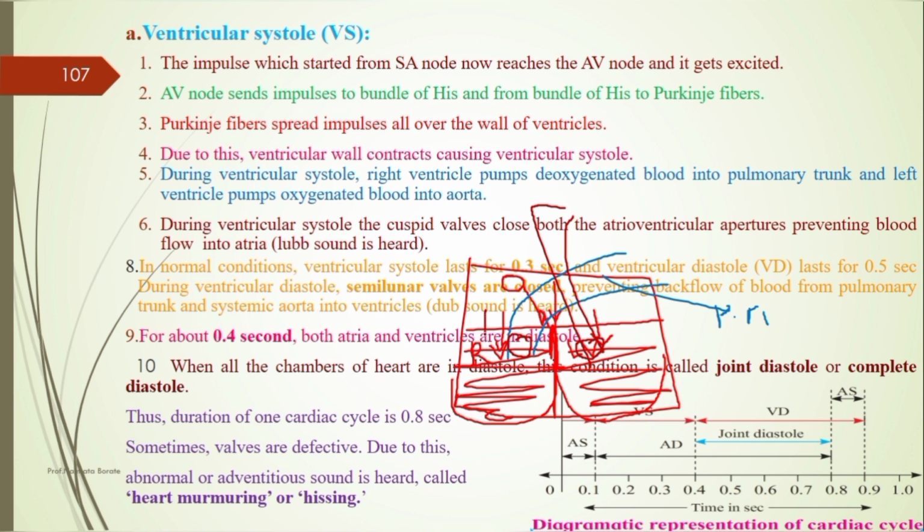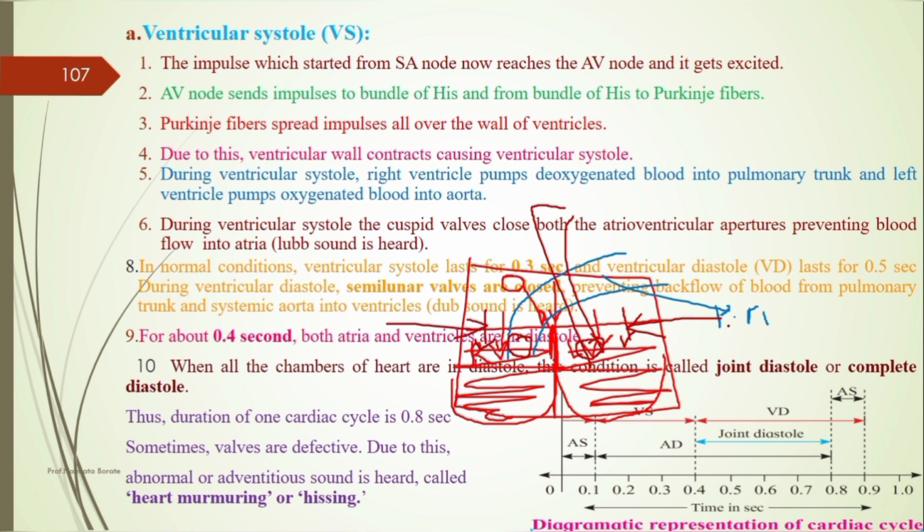and the right atrium opens into the right ventricle, and the left atrium opens into the left ventricle. At that place there is a presence of a valve. Yes, all of you know the name of that valve. Towards the right side there is the tricuspid valve, and towards the left side there is the mitral valve. What's another name of the mitral valve? It is called the bicuspid valve.